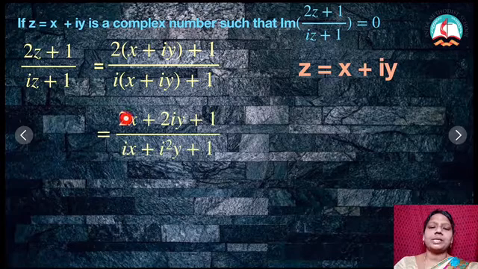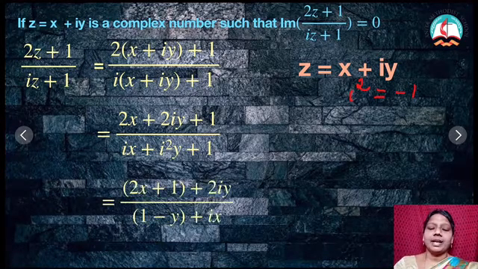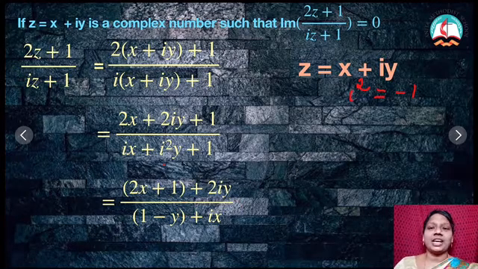Now, I am multiplying this. Therefore, it becomes 2x plus 2iy plus 1 divided by this. I into i becomes i square. But what is the value of i square? i square is nothing but minus 1. So, we are substituting that over here. Then if I substitute, I will get this as minus y. So, I just gather the real part first: 1 minus y plus ix. Now, what should I do? I have to make my denominator only real. Therefore, I have to take a conjugate.